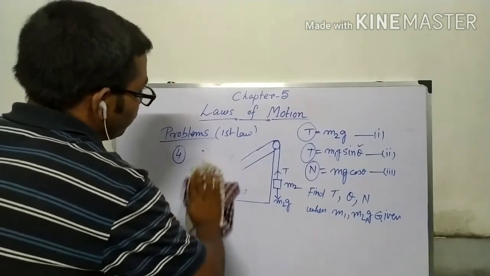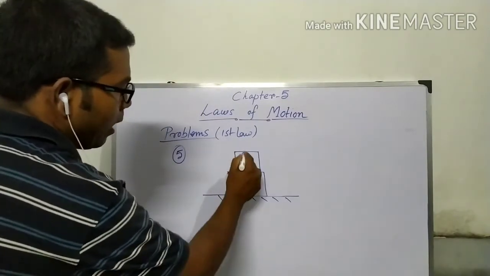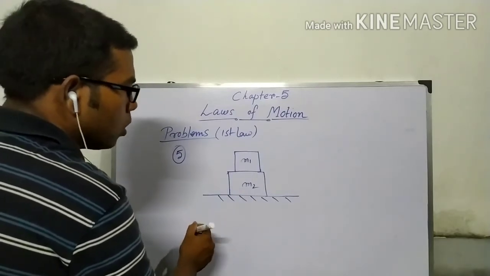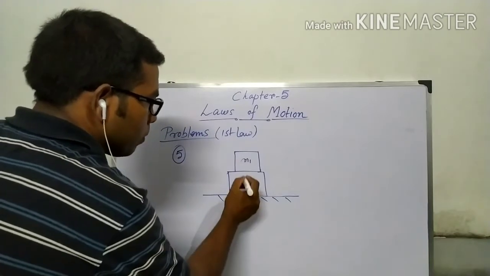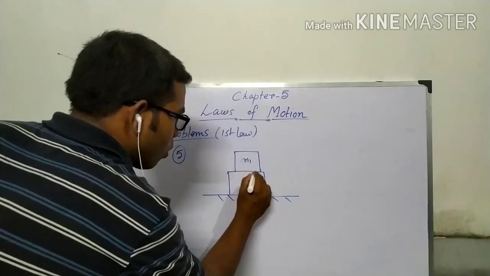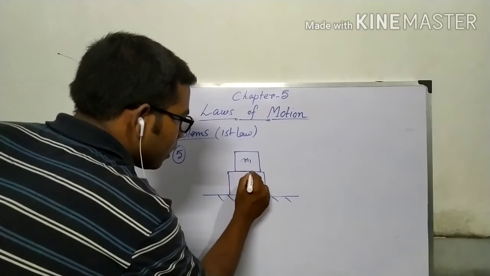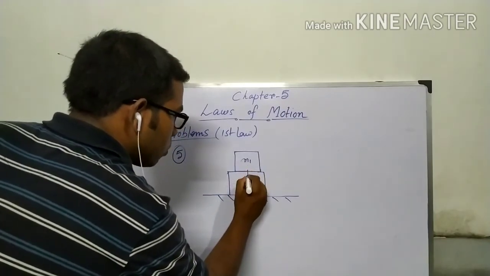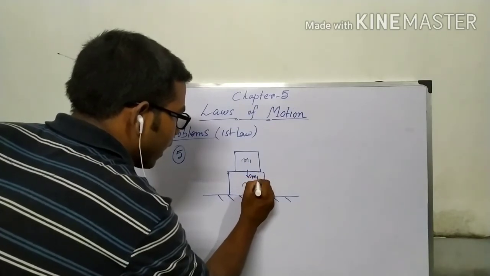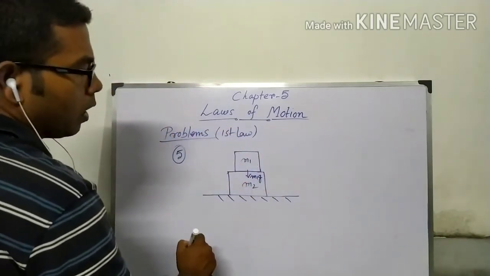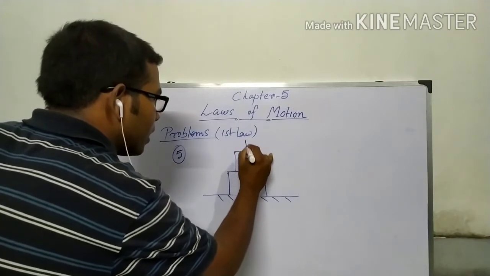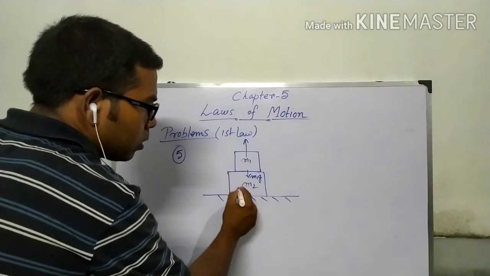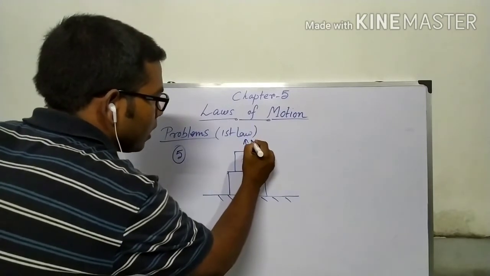Take another problem. Let there be two blocks, M1 and M2. So this block is in contact with this one here. The weight of this one is acting in this direction, M1g, and the normal reaction on this block given by this block is in this direction.